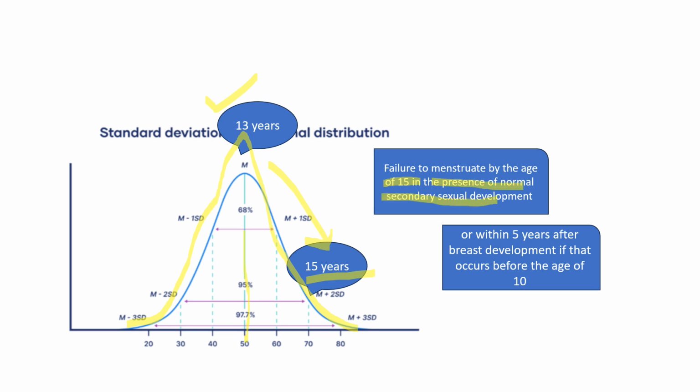And the additional point which is given in the 2024 ASRM guideline is, if the breast development occurs before the age of 10 years, then 5 years after the breast development we will start evaluation. For example, if the breast development occurs at the age of 9 years, then we have to add 5 years, that will make 14 years, and we will start evaluation by 14 years of age.